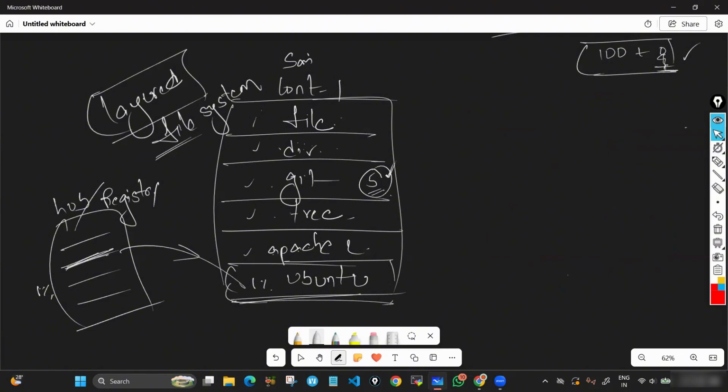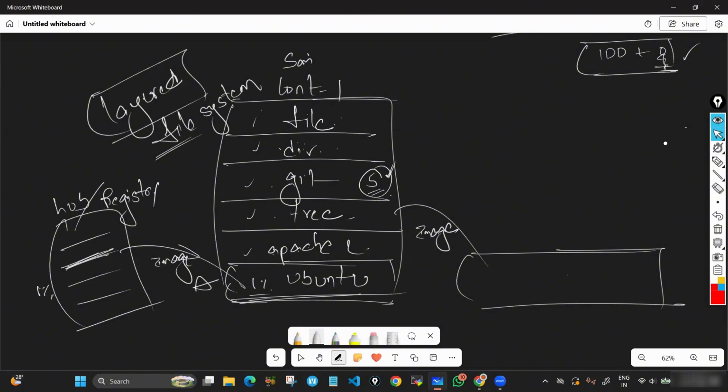From this container, I'm going to create one image. This image, image A, I have taken from Docker Hub. It has only the OS. Then image B: from this container, I'm going to create one image. This image consists of this OS, Ubuntu, plus all these five: the three packages, the file and the folder.